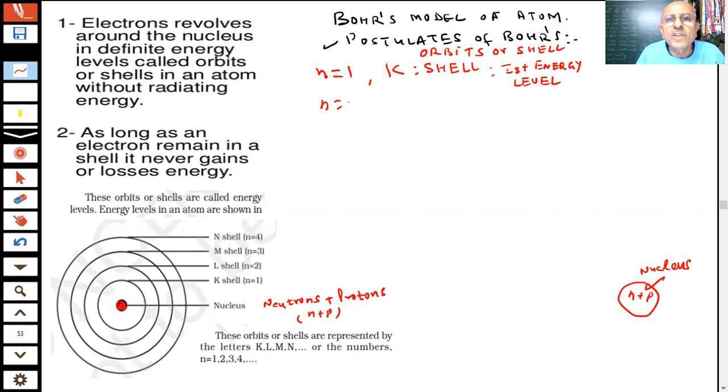Second one, I am saying n equal to 2, student. What is the name of that? Tell me what I have written here. Nucleus, first, this is my first one. This is n equal to 1, K. This is n equal to 2, L. N equal to 3, student, what is the name of n equal to 3? This is my L shell, students. N equal to 2 is the L shell. This is my second energy level.